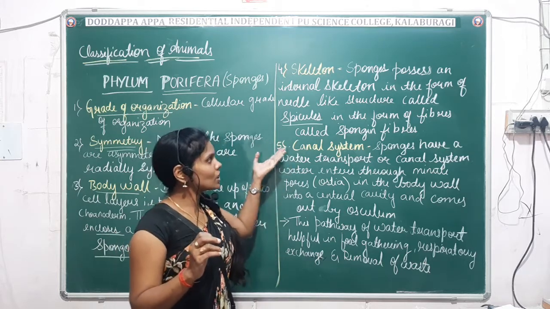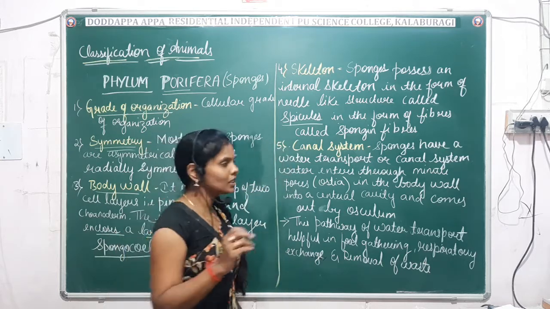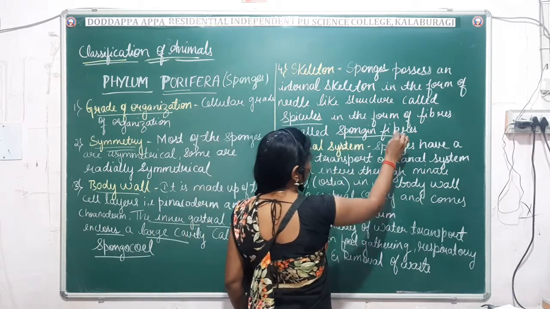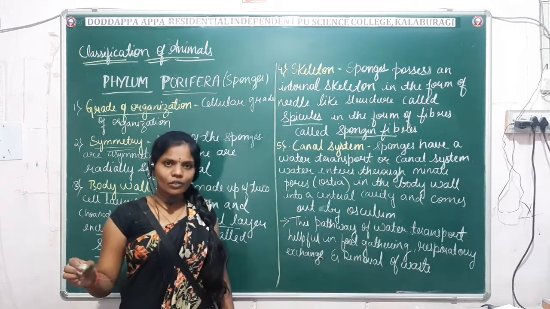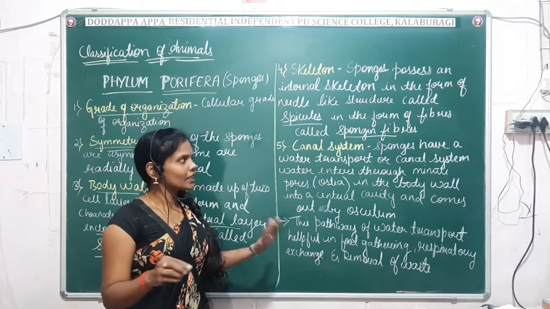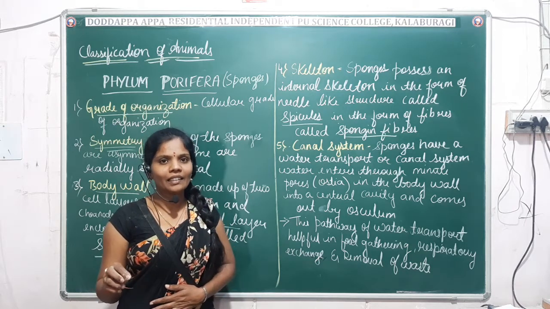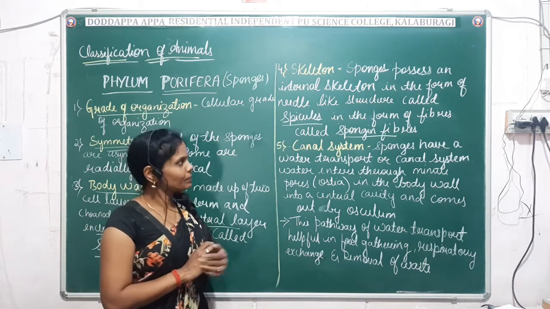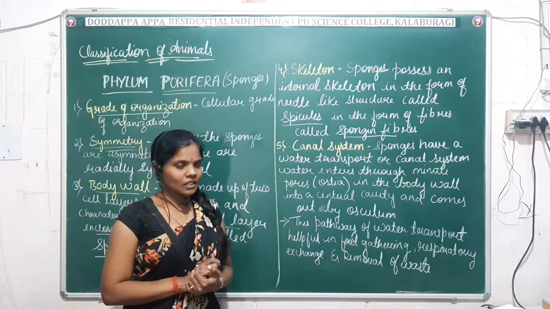Again, these are in the form of fibers known as spongin fibers. It is made up of proteins, and calcareous material and so on. So that's about the skeletal system in Porifera.